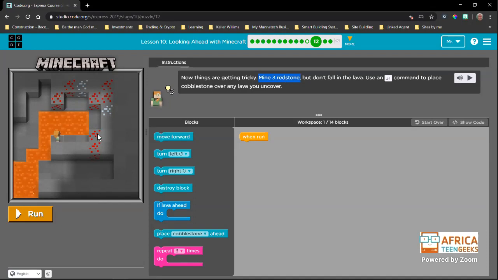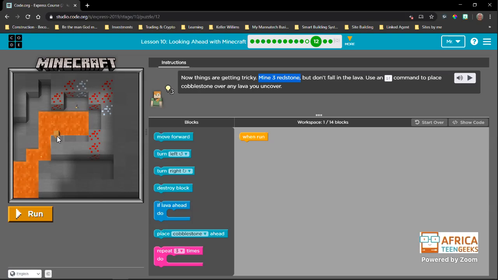The redstone, for those of you that do not know Minecraft, it's these ones that have the red dots on them. What we want to do is break this into smaller problems, because getting 3 is going to be difficult. The first thing I see is there is a pattern here. We have move forward twice and then a redstone block, and then move forward twice and a redstone, and then again move forward twice and a redstone. So I want to use this path up here. You can use a different one if you would like to, but I'm going to show you this one.